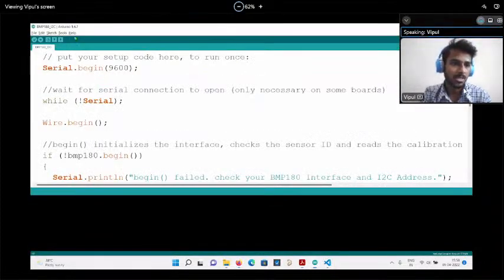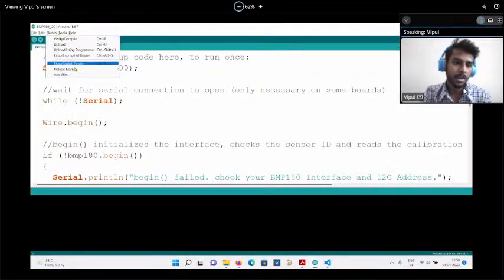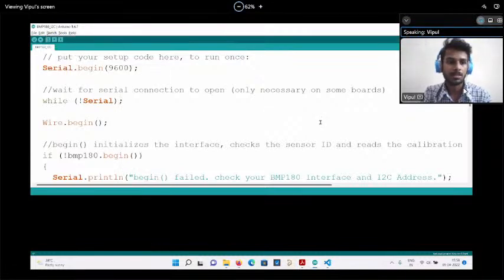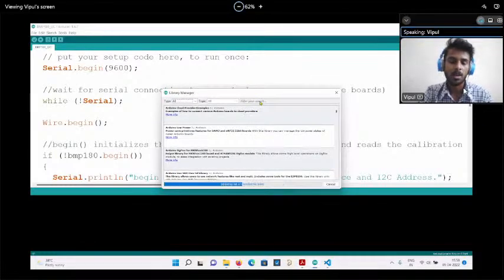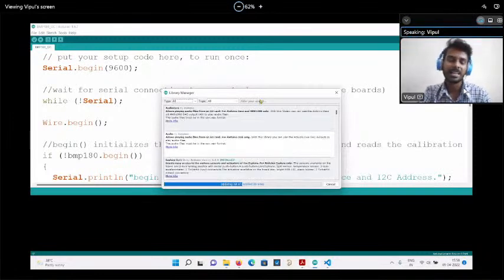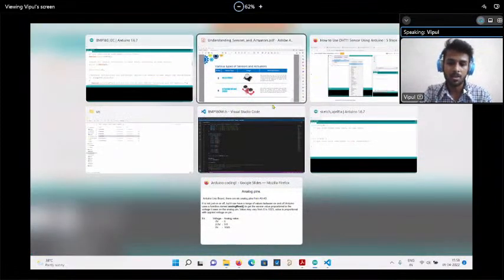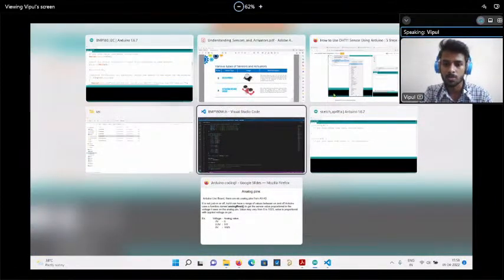How to include the library? You just have to go to include library, this sensor. It will take a little time to open, and here you have to type ultrasonic sensor. Then automatically the examples will come to you, and afterwards you can go in depth into how that code is working.